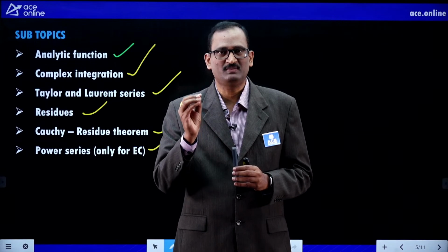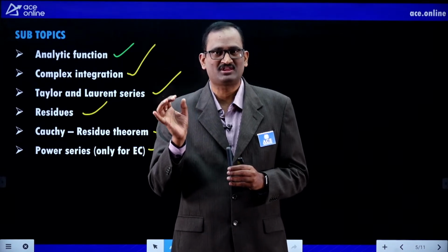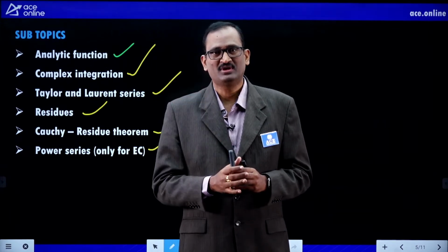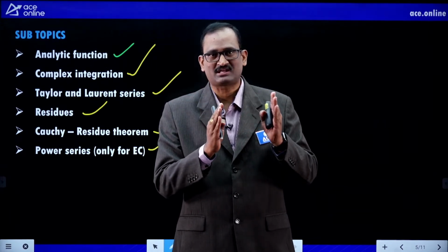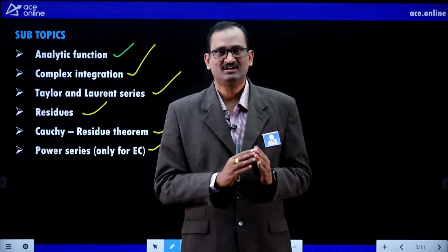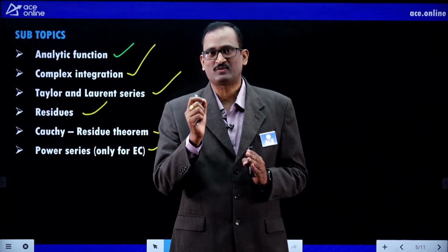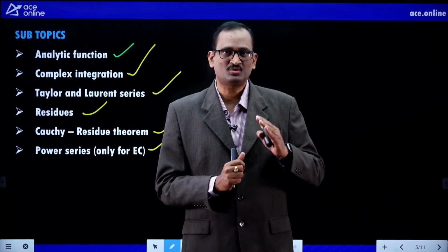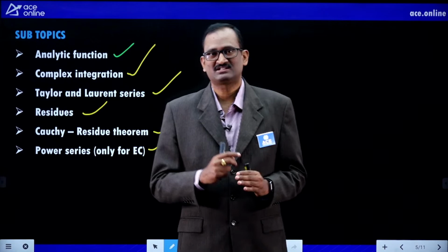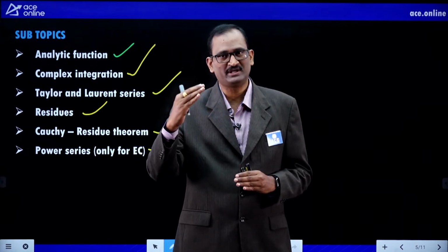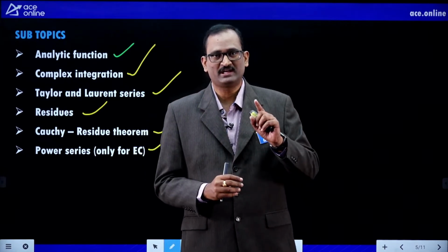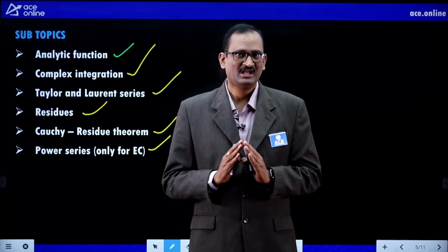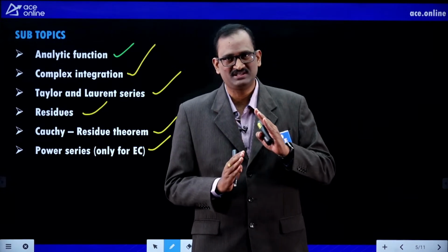In GATE, you will be given problems that you are able to solve on average within the stipulated time. I mean 65 questions are to be answered in 180 minutes. So the average time for each problem should be approximately 2 minutes 20 seconds. Of course, some problems may take 3 minutes, 4 minutes, 5 minutes. Some problems will take half a minute, 1 minute. So we must be able to manage that time as far as the GATE exam as well as the ESE exam is concerned.